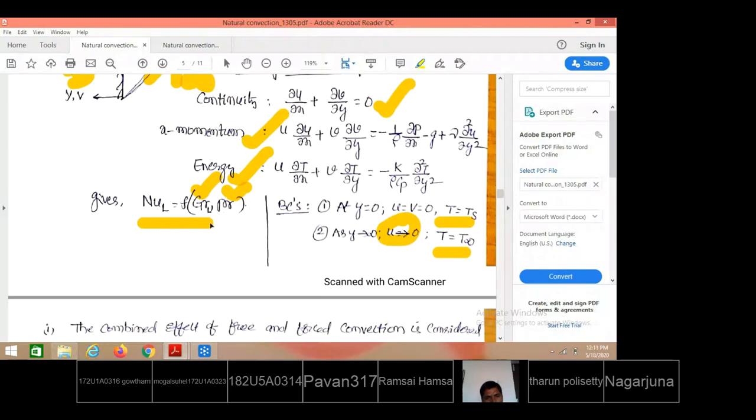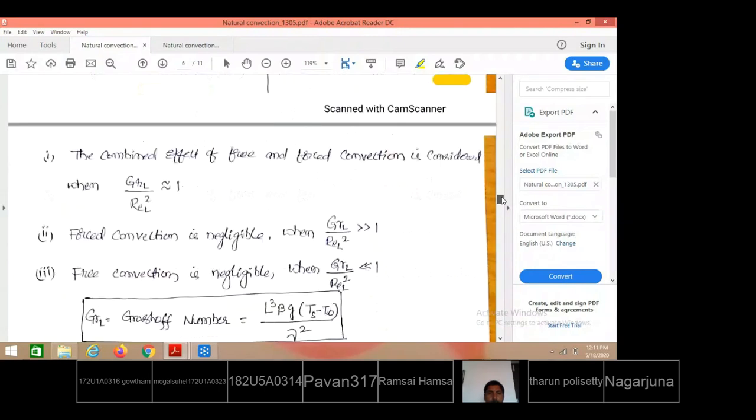Otherwise, the Prandtl number is there in natural convection also. So the only difference observed is from Reynolds number in the case of forced convection to Grashof number in the case of natural convection. Reynolds number is derived when the velocity field is included. Grashof number is considered when density difference is considered for fluid momentum. So that is why Nusselt number here is a function of Grashof number and Prandtl number.